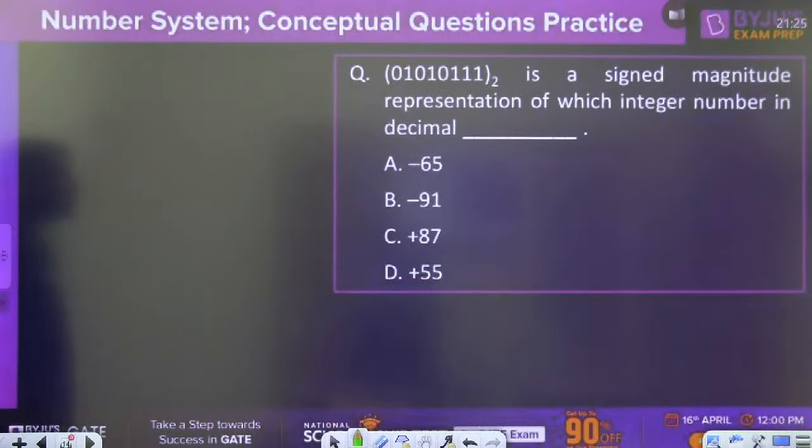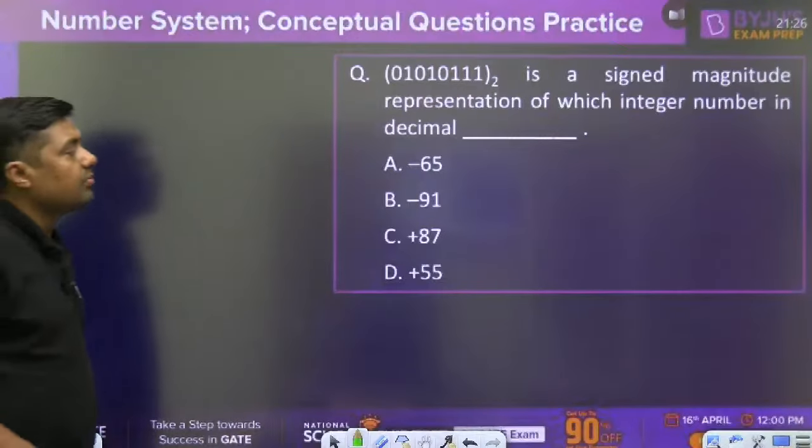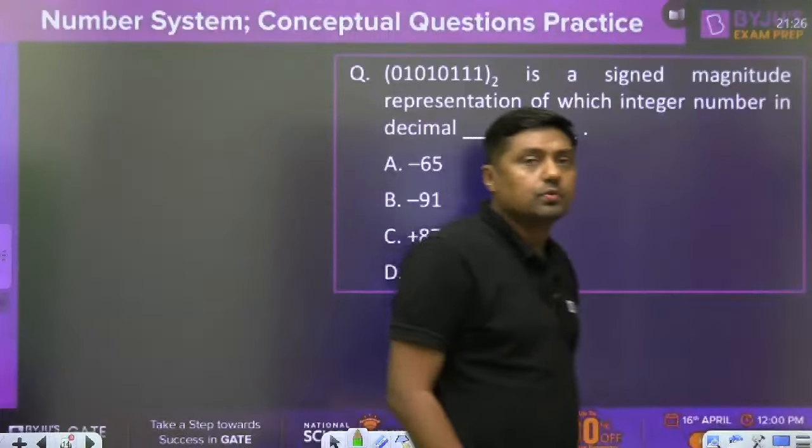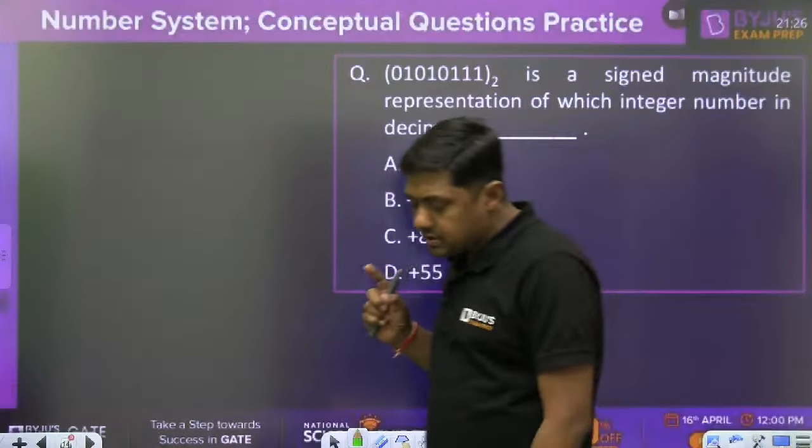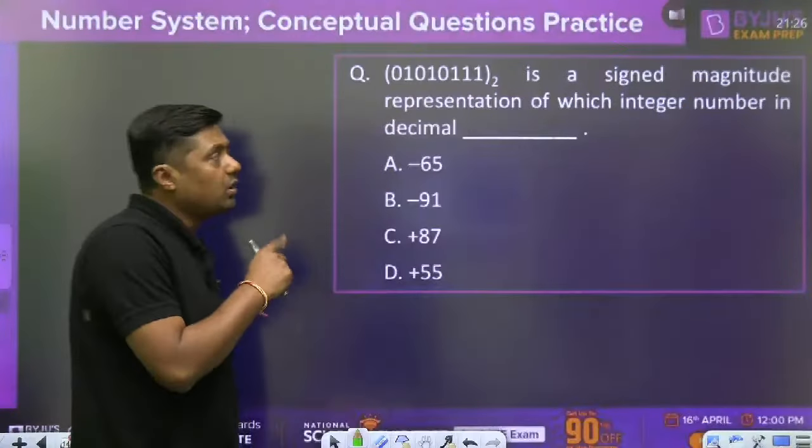Okay, fast, give me the answer. The signed magnitude representation of which integer number in decimal? Simple, signed magnitude. We have 3 representations. Out of these, choose 1 representation. Tell me what is the answer.